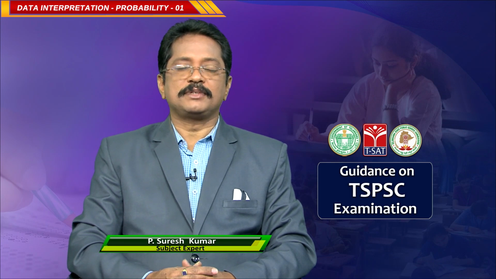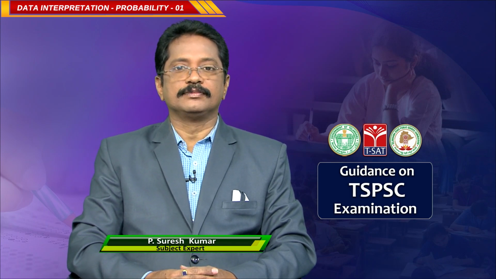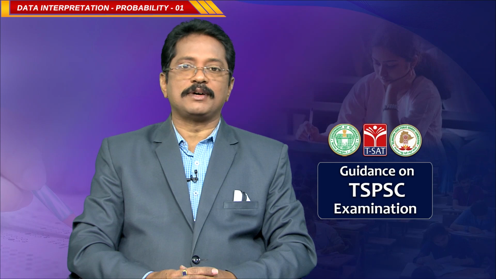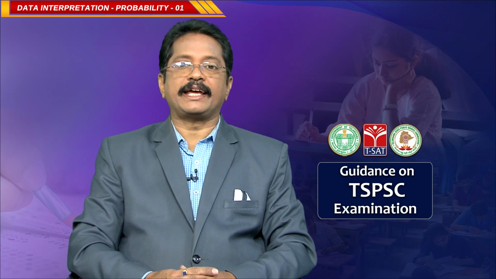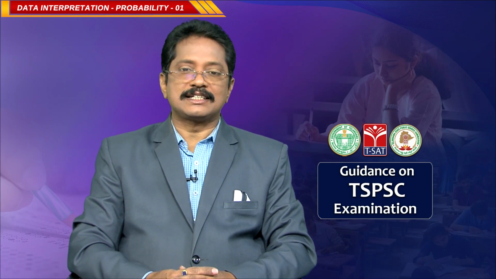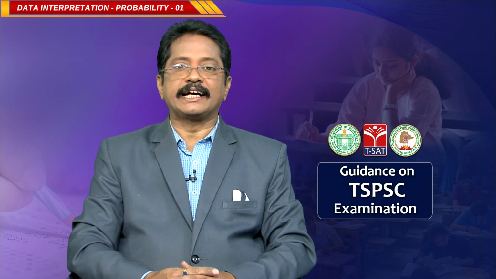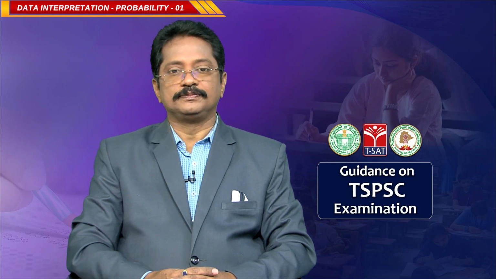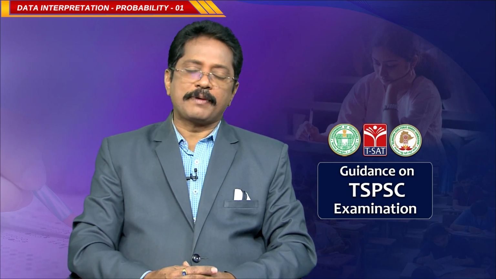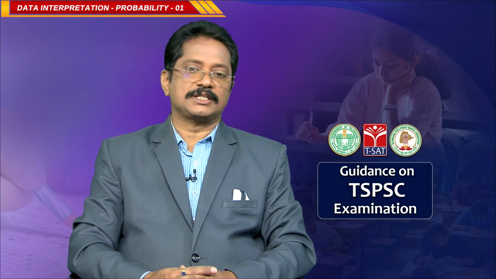In the main examination, we have 6 papers. Each paper carries 150 marks. In paper 5, you have Science and Technology and Data Interpretation Problem Solving. Every paper of course has 3 sections.